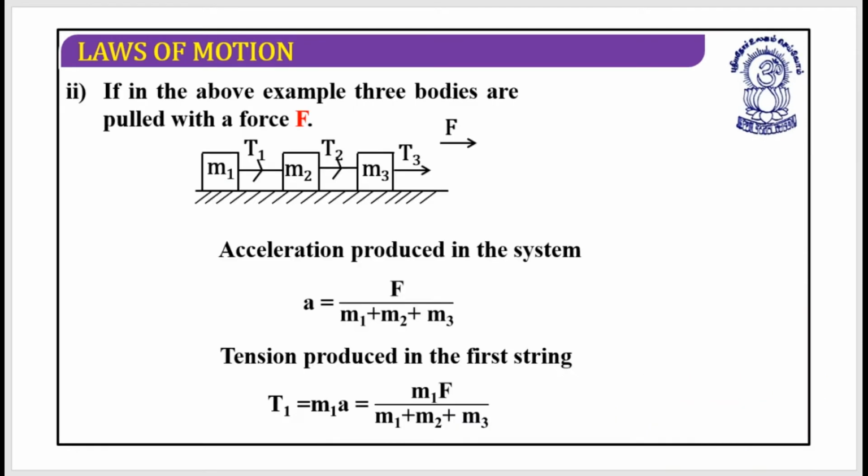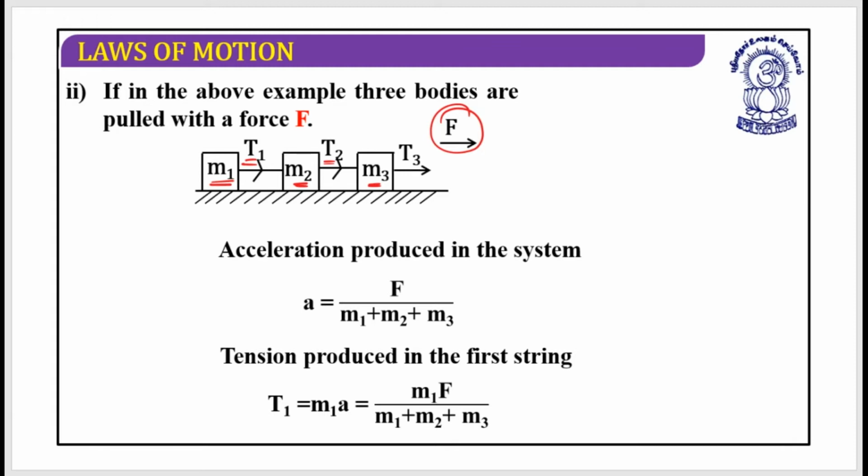Let's look at the second system. Suppose instead of two, now there are three bodies. One is m1, another is m2, another is m3, and this is being pulled by this force F. What I need to find out are these two things: the tension at the first body and the tension at the second, T1 and T2.